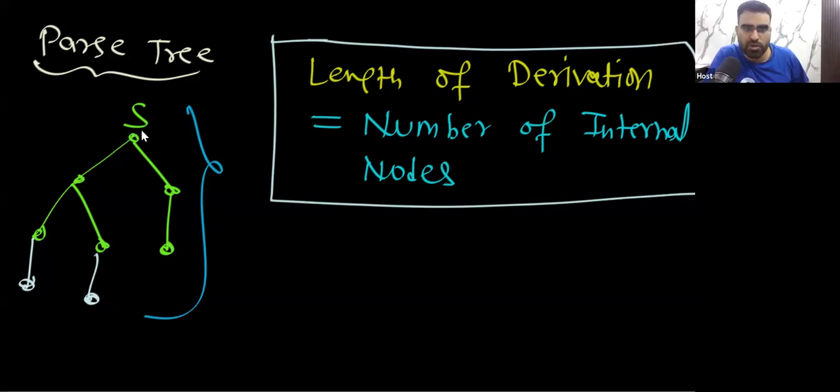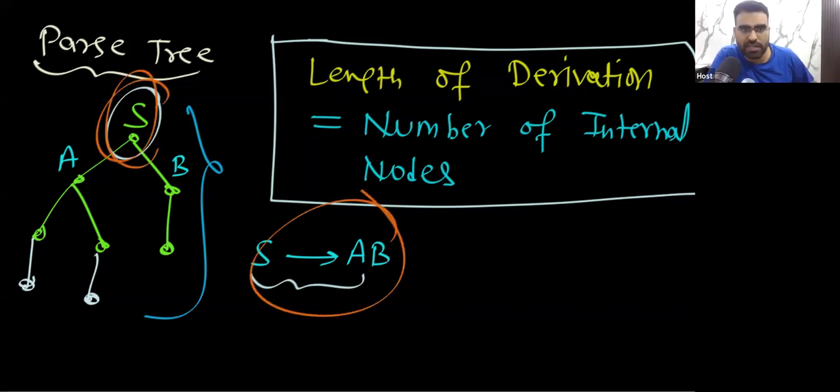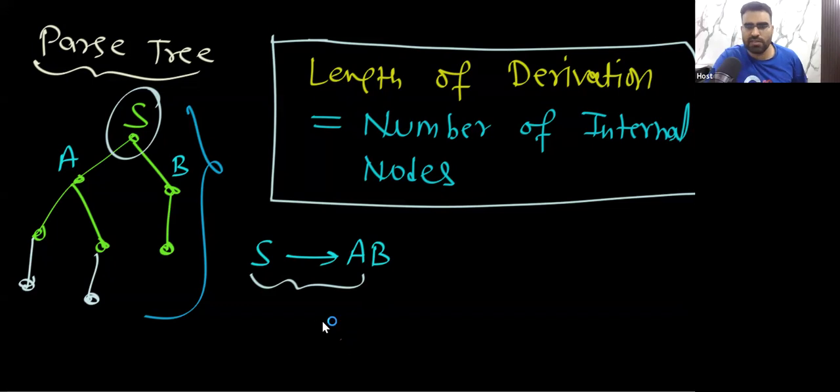For example, here you can see, because of this internal node, one length will come. This S is going to somewhere, for example, maybe ab. Are you getting my point? Because of this S, we got this. Do you agree with me? So you can see, because of this internal node, we got one length in the derivation.